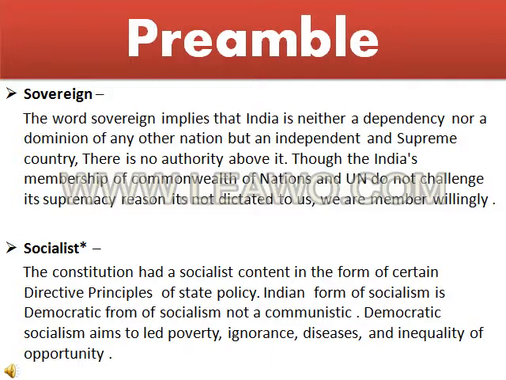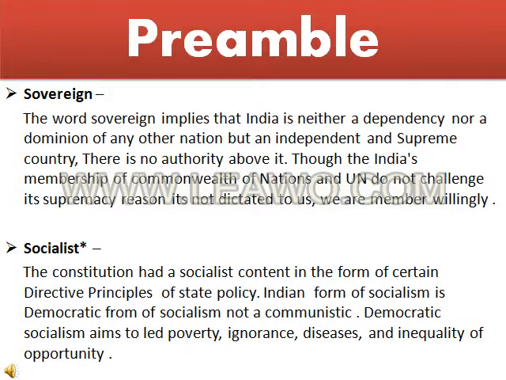Now the next word is socialist. India is a socialist country, and the socialism of India is a democratic type of socialism, not communist socialism. According to the slide, the constitution had a socialist content in the form of certain directive principles of state policy. The Indian form of socialism is a democratic form of socialism, not a communistic form. Democratic socialism aims to end poverty, ignorance, disease, and inequality of opportunity. Indian socialism is directed against poverty, ignorance, disease, and inequality.